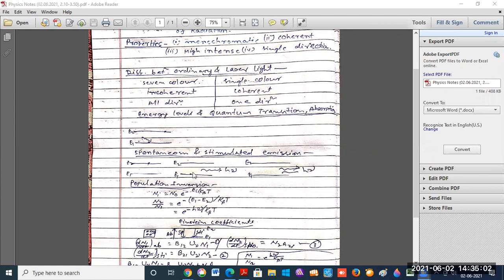And after taking this 10 to the power minus 8 seconds, the atom reaches the lower energy level and becomes stable.